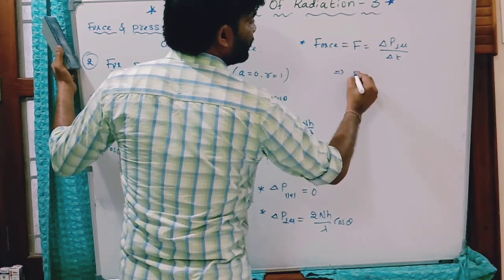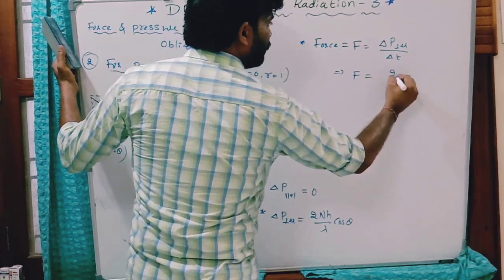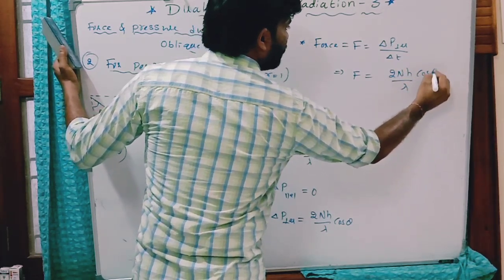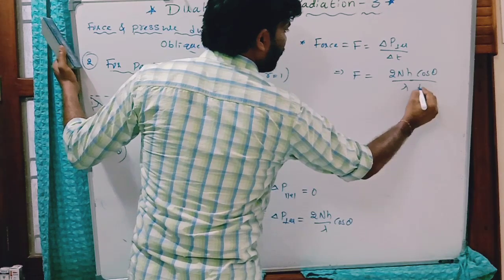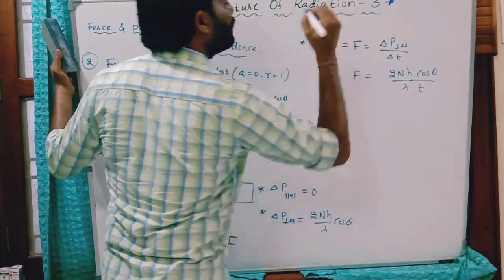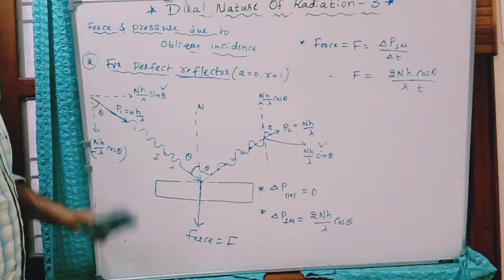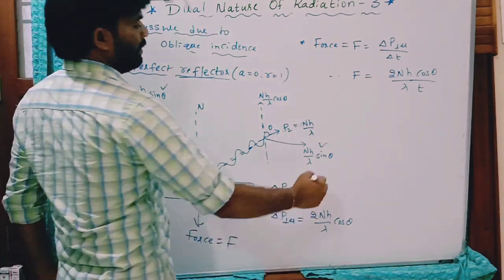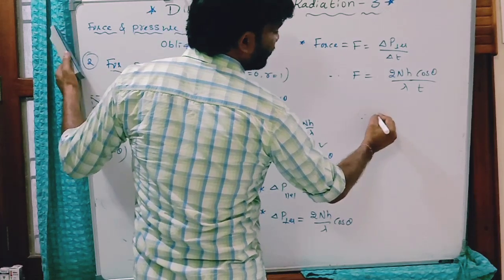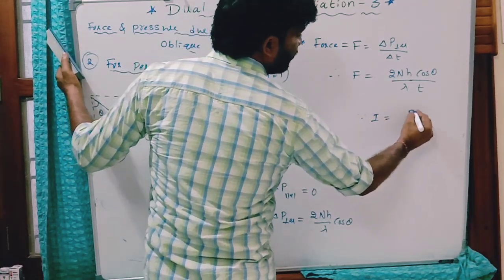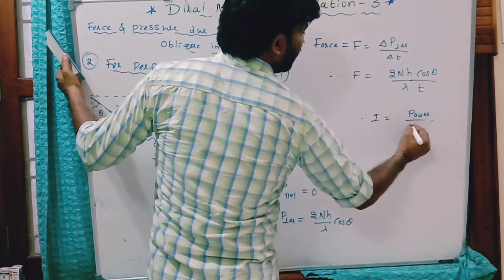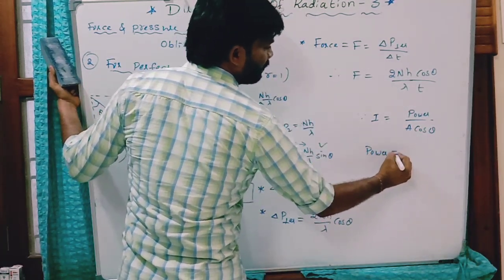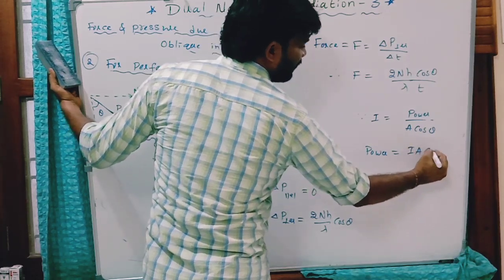So this is given by 2nh by lambda cos theta, and let us take the time interval as t. That is the equation, but I would like to write it in terms of intensity. As we discussed, the intensity of radiation in this case is the radiation power by A cos theta. So radiation power is equal to IA cos theta.